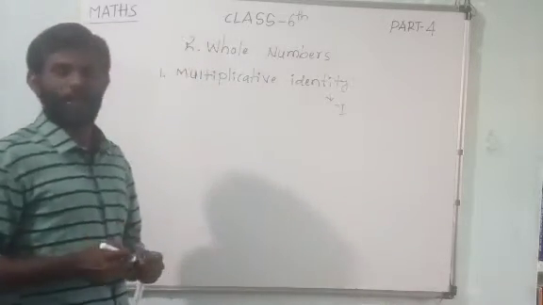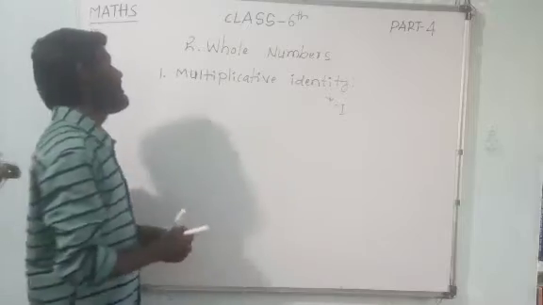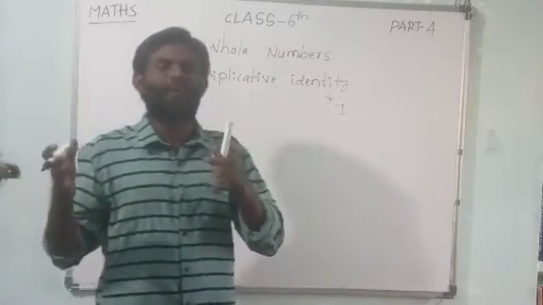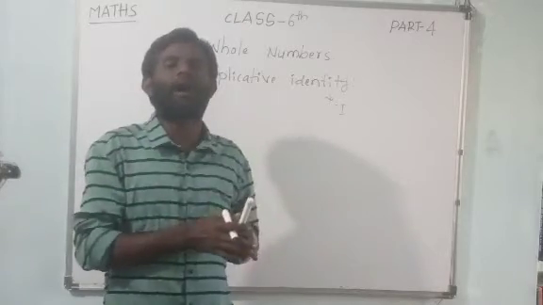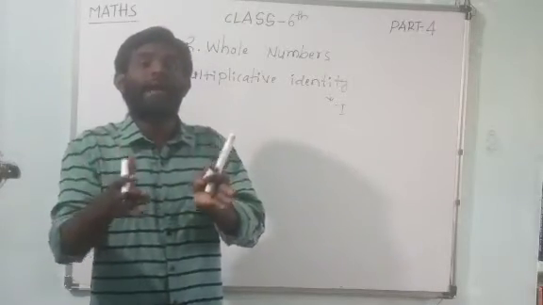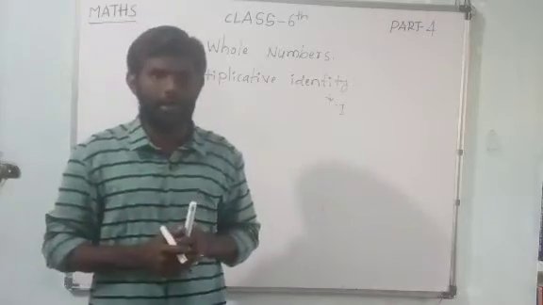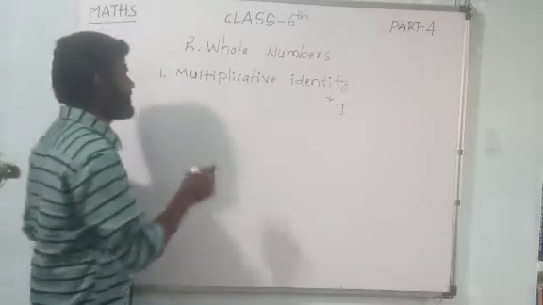Identity means one. Then dear students, for example, I want to prove this multiplicative identity is nothing but it is a 1. If any number, if we multiply with 1, we are again getting that same number.